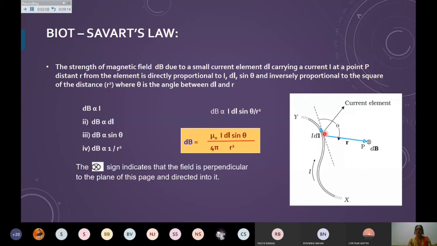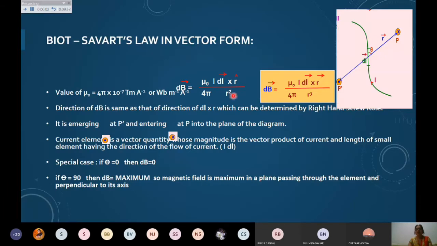To see the direction, of course, the right hand rule, as we have discussed in the 11th class also: the current is moving in the upward direction, and I have to bend it towards the r. If I take it this way, then the thumb is pointing inward, showing the direction of the magnetic field, which is perpendicular to the plane and directed into the paper. So this cross sign is used for the inward direction. And of course, if you want to write it in the vector form, then dB vector equals this.